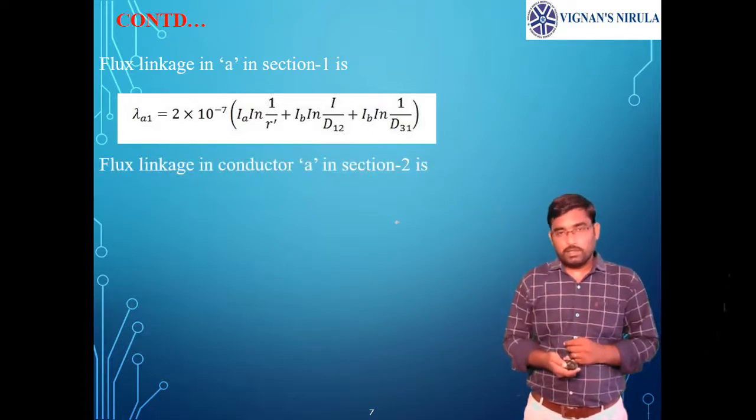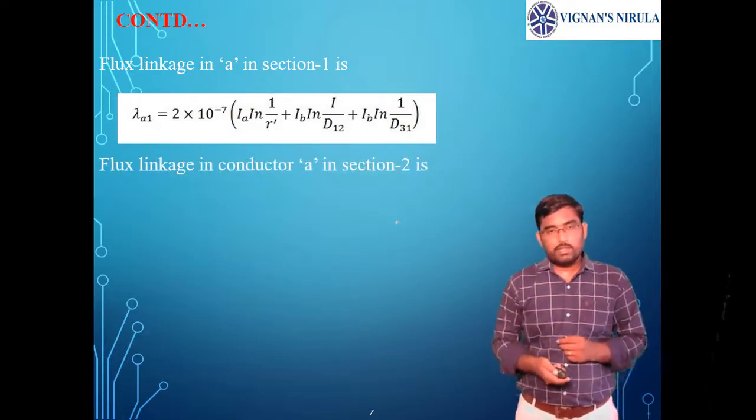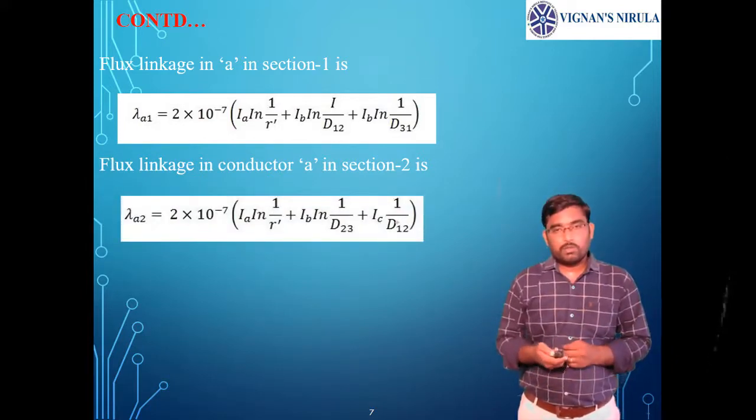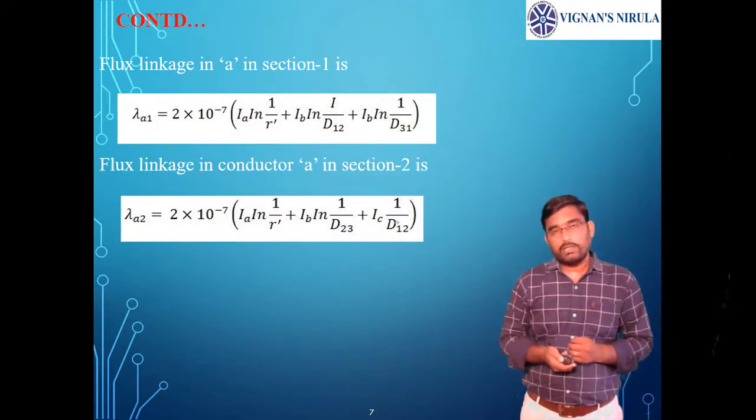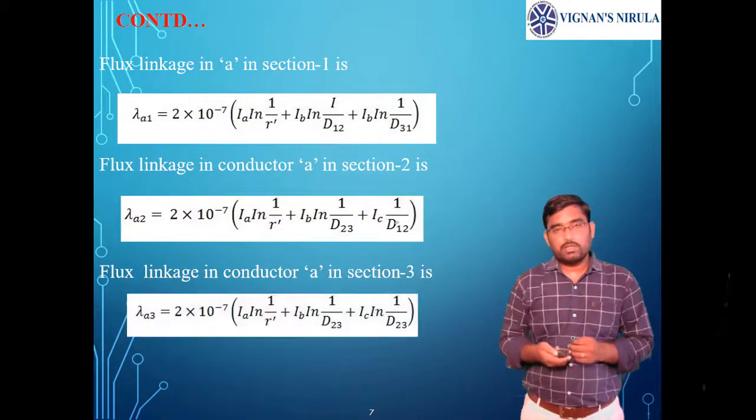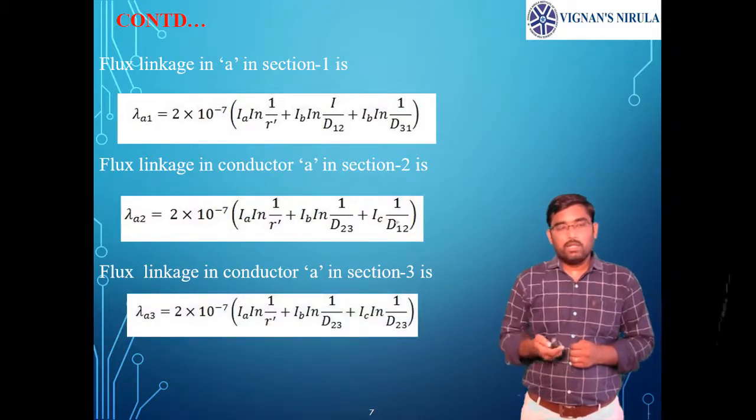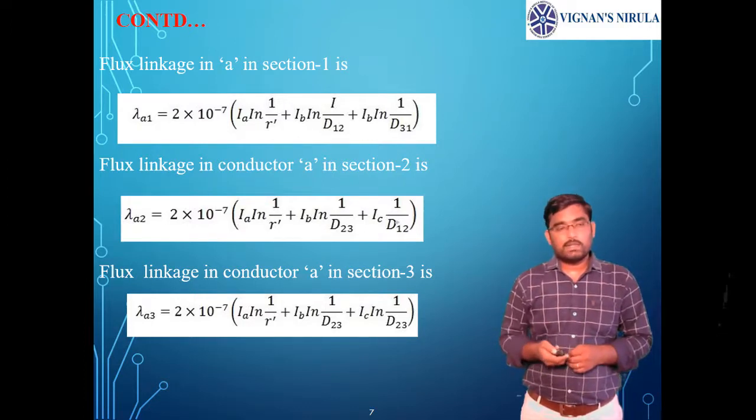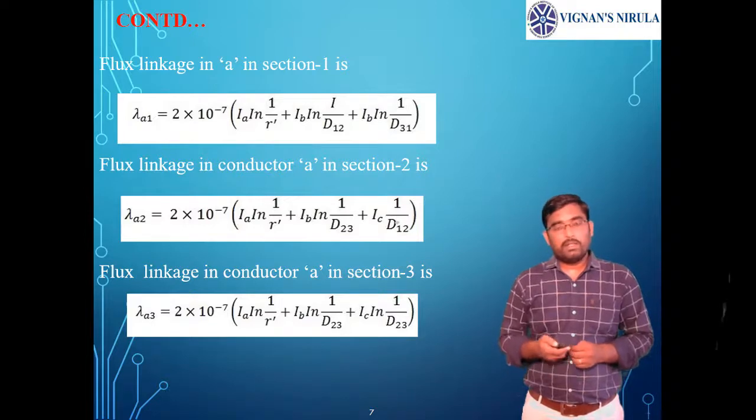Similarly, the flux linkage of conductor A in position 2 of section 2 is psi A2 equals 2 into 10 power minus 7 into Ia into ln of 1 by r dash plus Ib into ln of 1 by D23 plus Ic into ln of 1 by D12. The flux linkage of conductor A in position 3 of section 3 is psi A3 equals 2 into 10 power minus 7 into Ia into ln of 1 by r dash plus Ib into ln of 1 by D23 plus Ic into ln of 1 by D31.